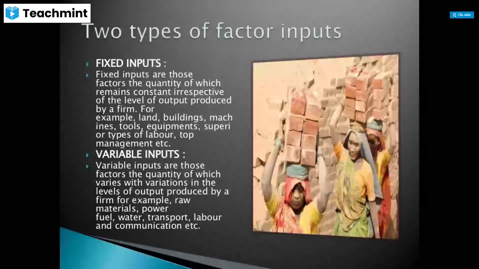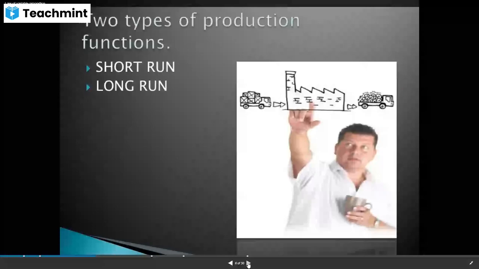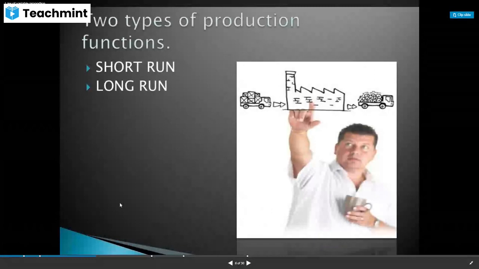Otherwise, when production is not there, you will not invest in variable inputs. There are two types of production function: in the short run and in the long run. Short run we call the law of variable proportion. Long run we call the law of returns to scale.